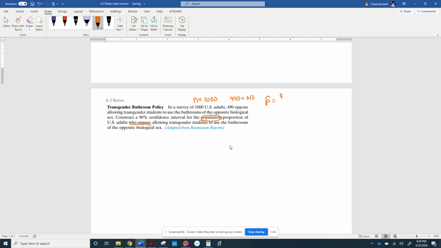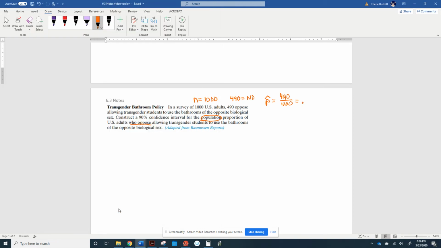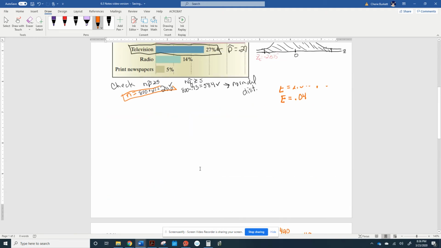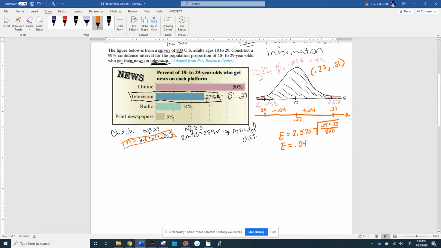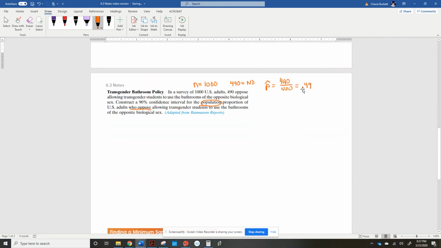So we're interested in who said no. So that's 490 out of 1,000. You do that division, 490 divided by 1,000, and you get the value of your proportion. And that was 0.49. Now, if you're wondering why we didn't do that last time, it's because last time they gave us the percentage. So p hat was just given to us.